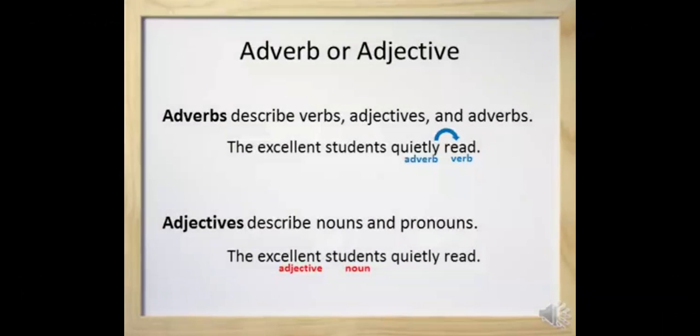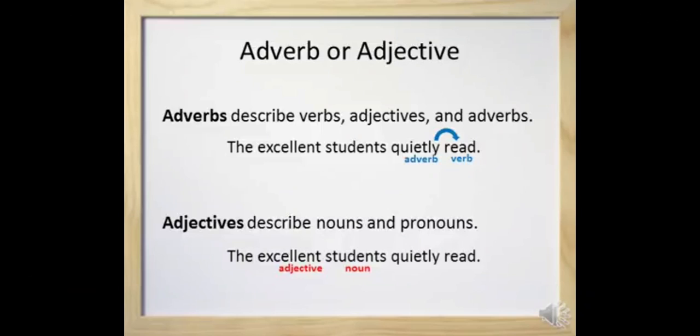Now let's see. Adverb describes, what does adverb tell? Adverb tells about verb, adjective and adverb. Similarly, this is also in front of you. The excellent students quietly read. Quietly is the adverb and read is the verb. Adjective describes nouns and pronouns.